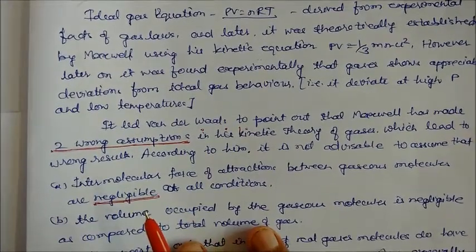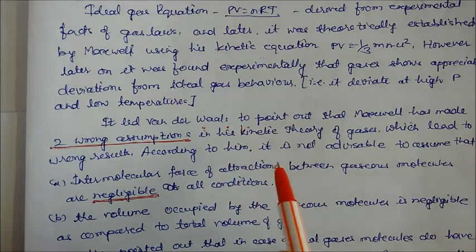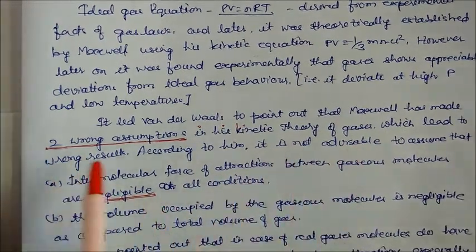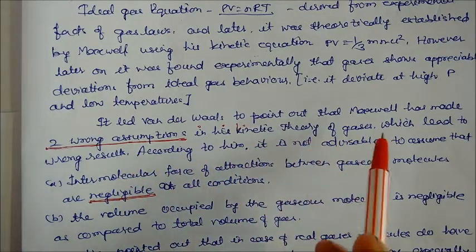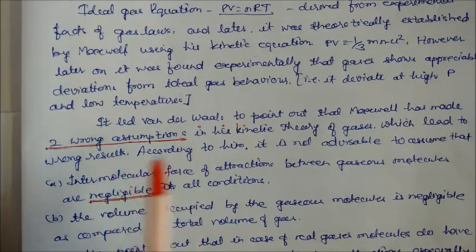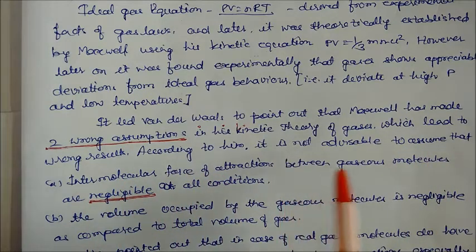Now, van der Waals pointed out that Maxwell made two wrong assumptions in his kinetic theory of gases. In the kinetic theory of gases there are many assumptions, of which two were false, and they led to wrong results. According to him, it was not advisable to assume the following. One, that the intermolecular forces of attraction between the gas molecules are negligible under all conditions.